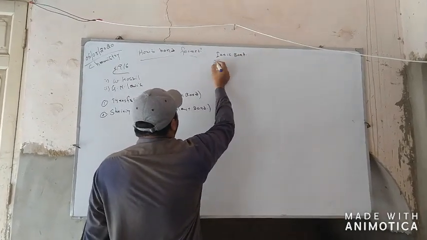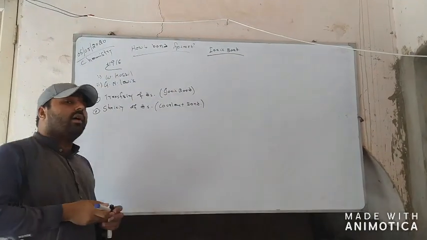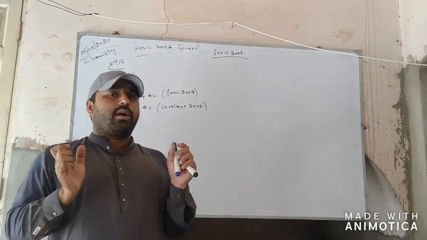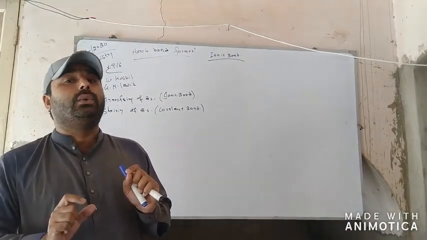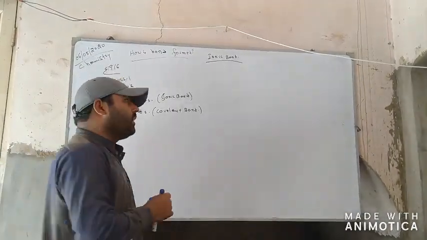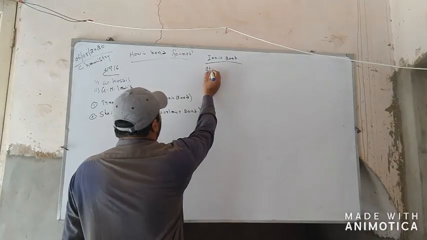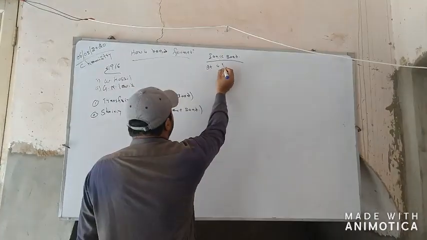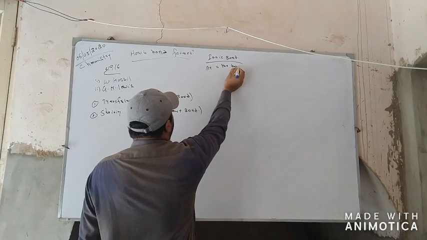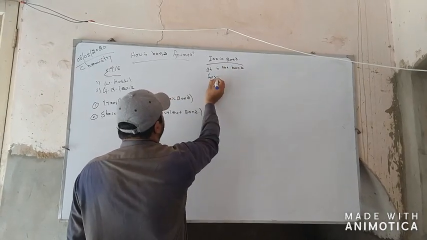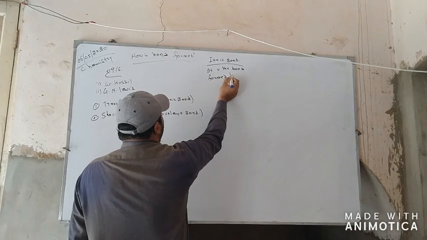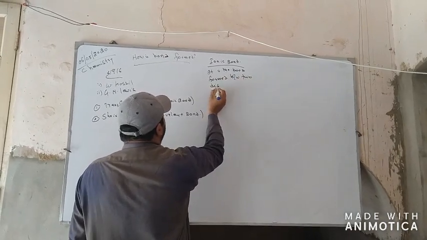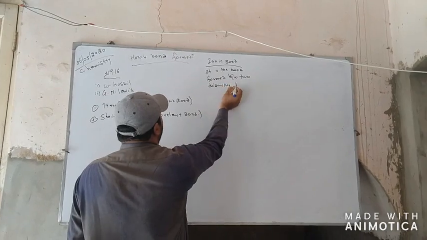It is clear from the word ionic bond that it is the bond formed between two ions. If we define the ionic bond simply, it is the bond formed between two dissimilar ions.